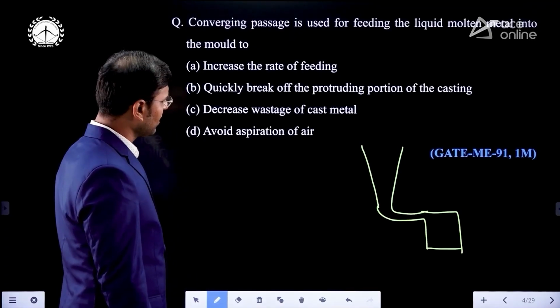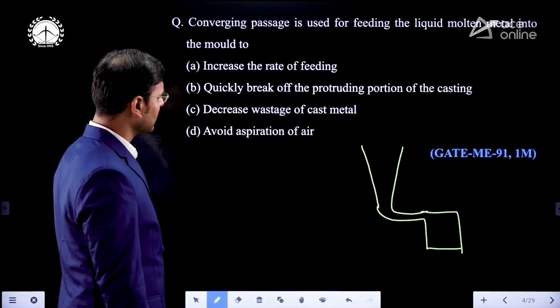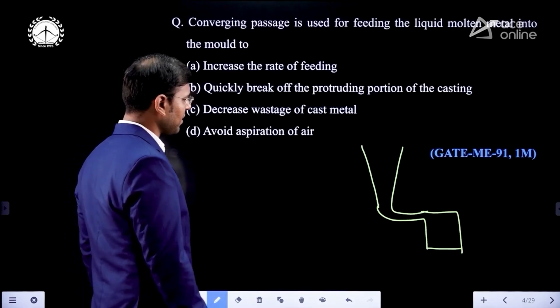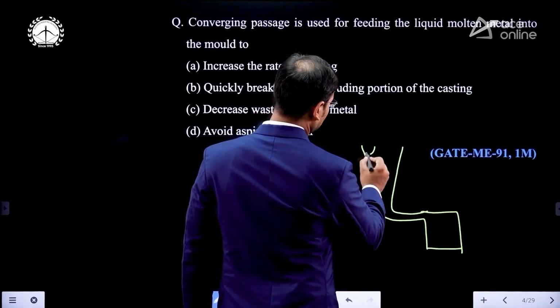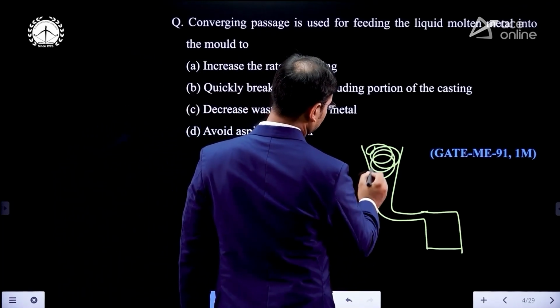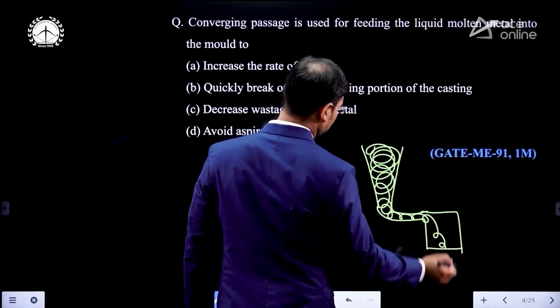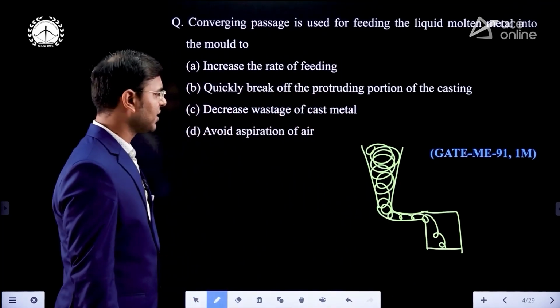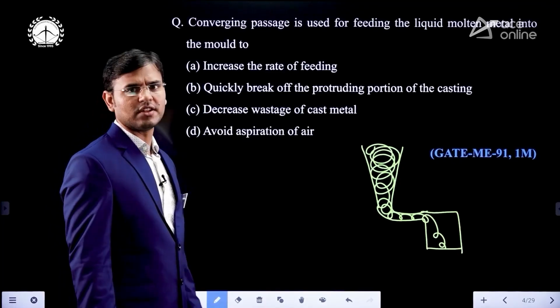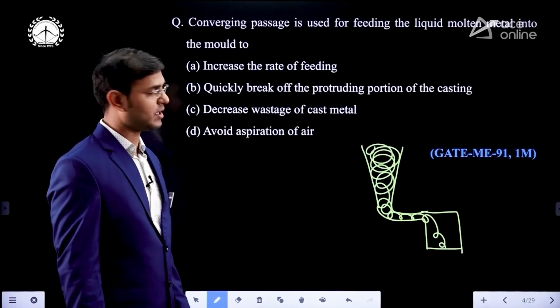Why are we using the converging passage? If we are using a continuous converging passage here, because of the converging passage we can maintain the pressure here.